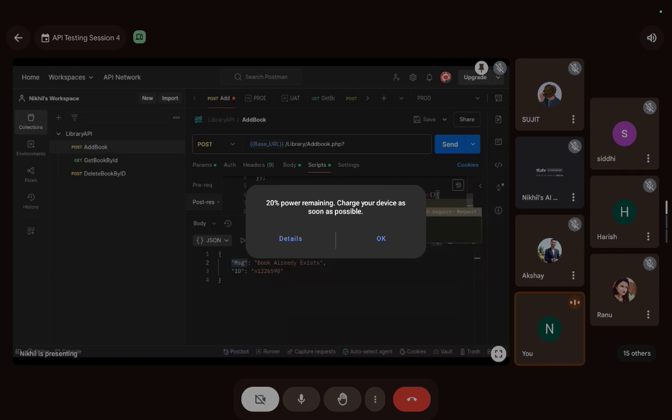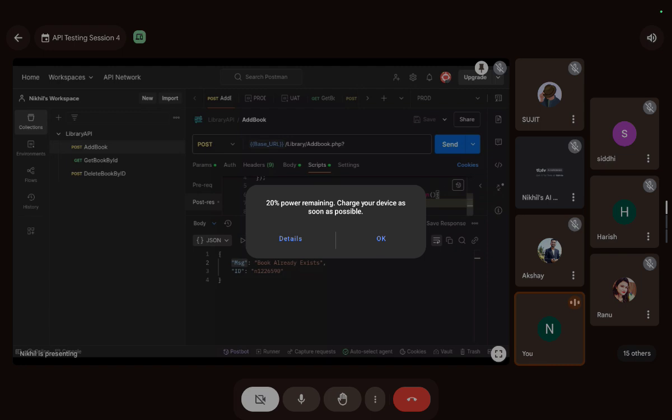pm dot response to have property. Which property? This message, msg.